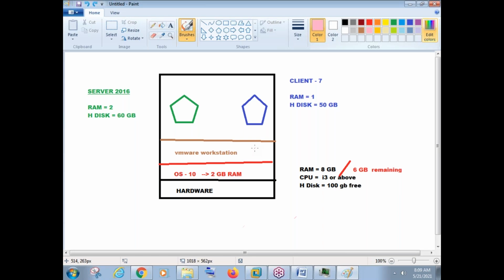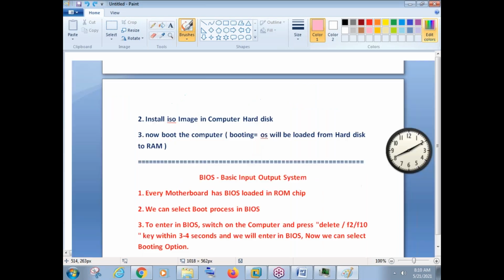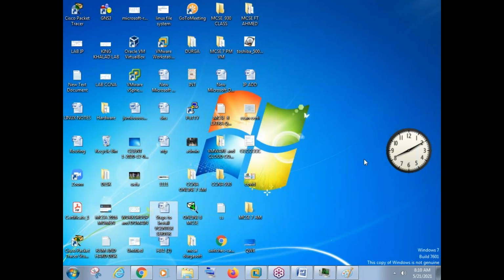Once I do the installation, Sunday will be the time for you. Hopefully you can install VMware Workstation on your machine and do all the practicals. I hope everyone has minimum 8 GB RAM. Do you know how to check the configuration on your machine? How to check how many GB RAM, which processor, and everything?